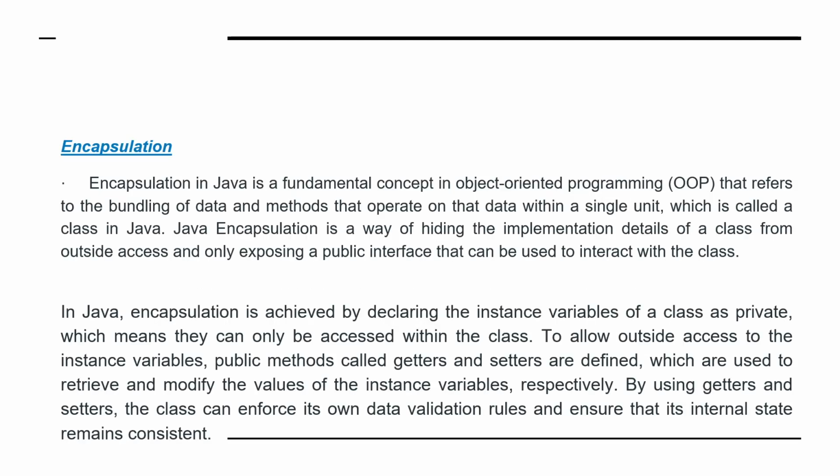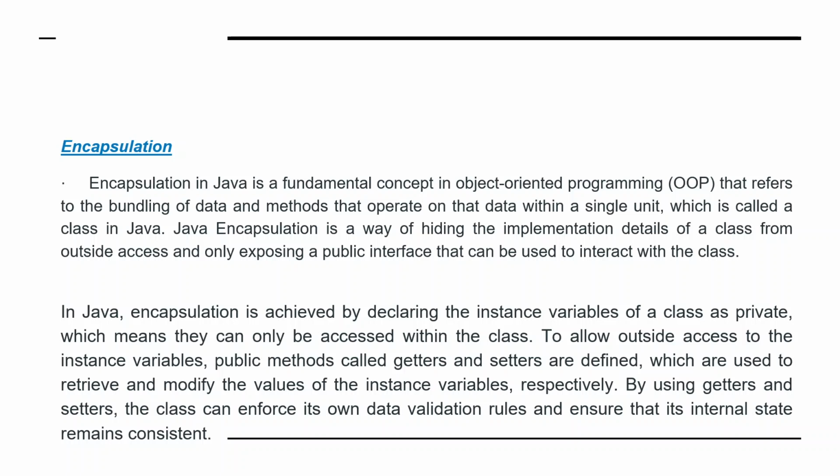The second point is encapsulation. Encapsulation in Java is a fundamental concept in object-oriented programming that refers to the bundling of data and methods that operate on the data. That means your methods operate on the data, so that is within a single unit, which we call a class in Java. And Java encapsulation is a way of hiding the implementation details of a class from outside access, and only exposing public interfaces that can be used to interact with the class.